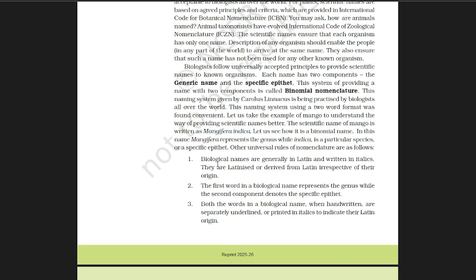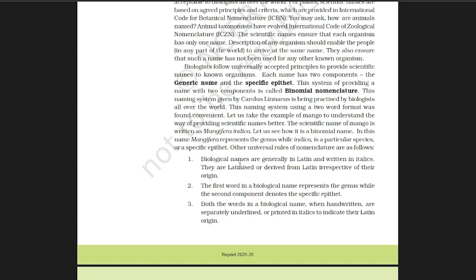Every time you should start the genus name with a capital letter. In Mangifera indica, Mangifera is the genus name, starting with capital M. The species name should start with a small letter. Here you can see the i is a small letter. That is the second rule.